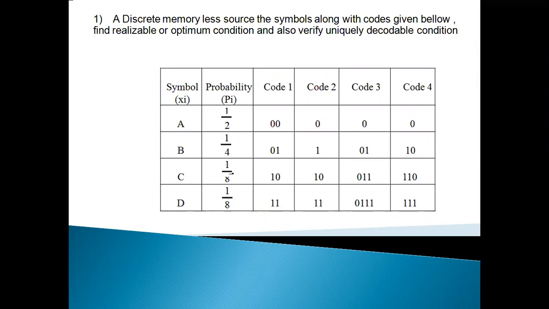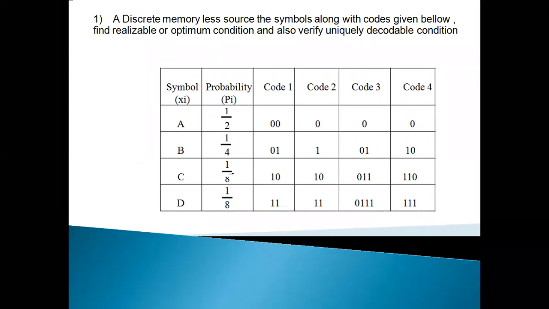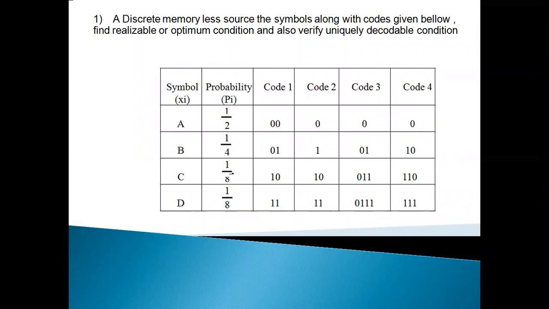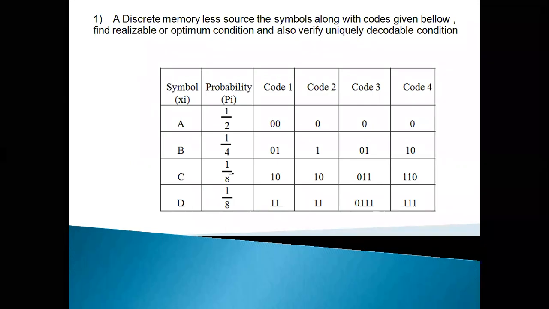So 1 by 2 plus 1 by 2 plus 1 by 4 plus 1 by 4. What is the value?